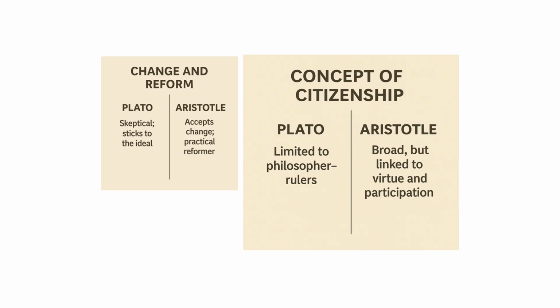And then of course, the concept of citizenship is very important. So basically, citizenship means the feeling of being accepted in any state. And how do you feel accepted in any state? When you participate in the major affairs of the state. So Plato talked about it by saying that the idea of citizenship is limited to philosopher rulers. Philosopher kings are those people who are actually the owners of the state. They are the ones who actually enjoy the perks of citizenship, because they are actively participating in the economic affairs, political affairs, foreign affairs, and all such things.